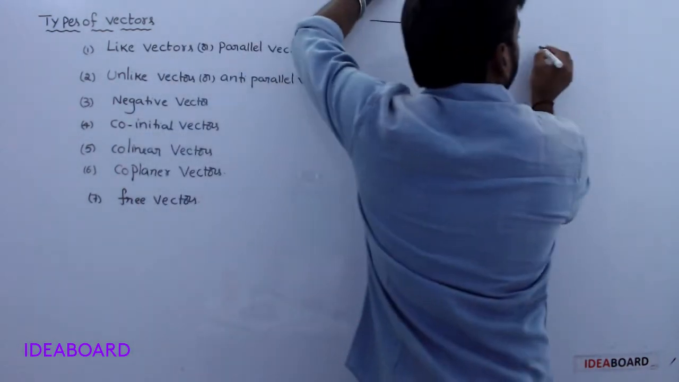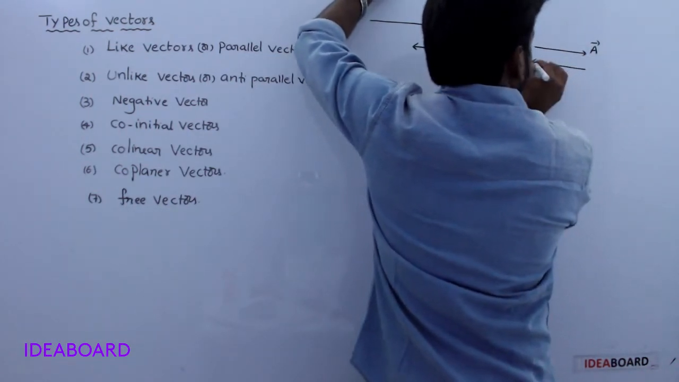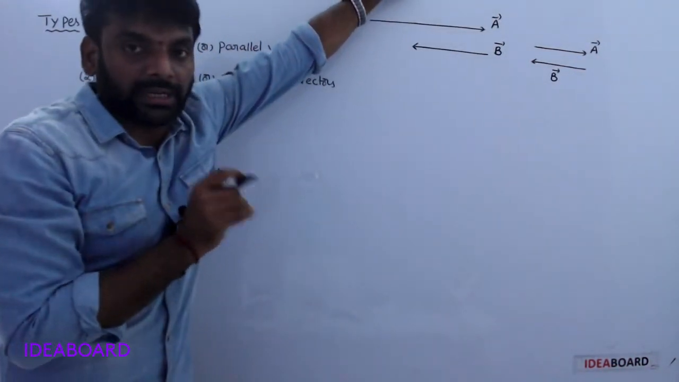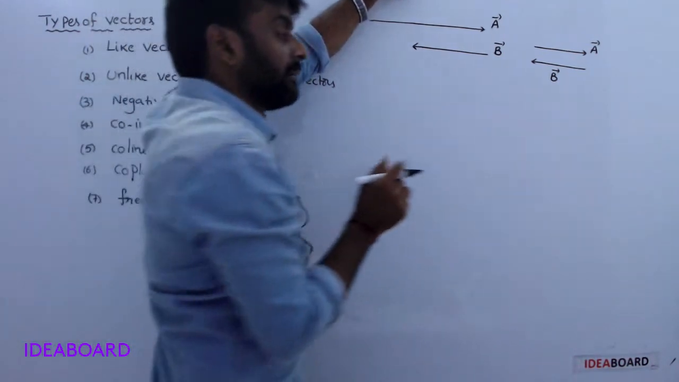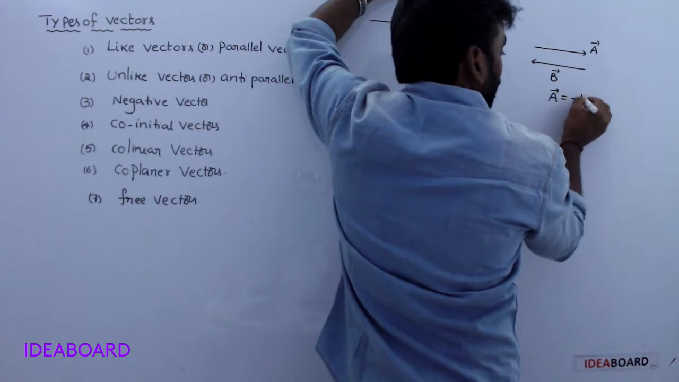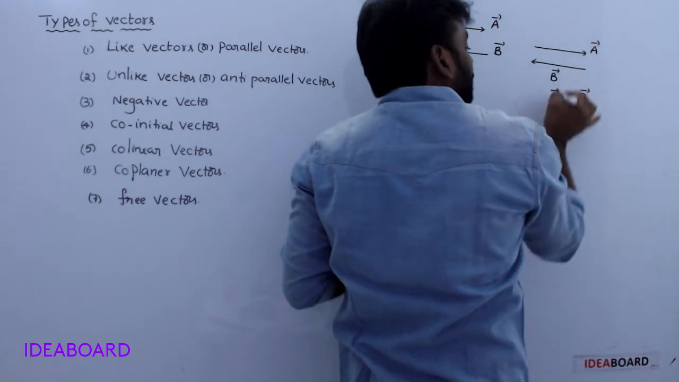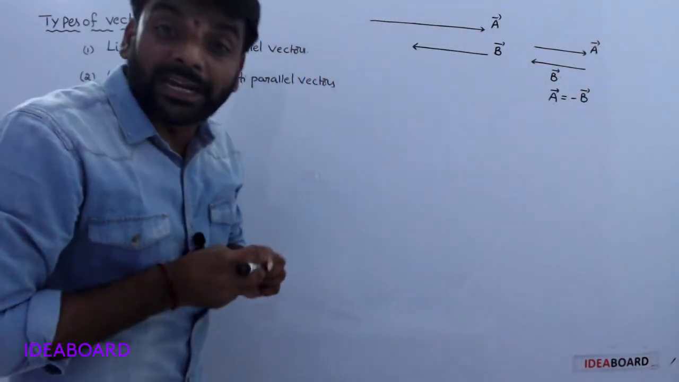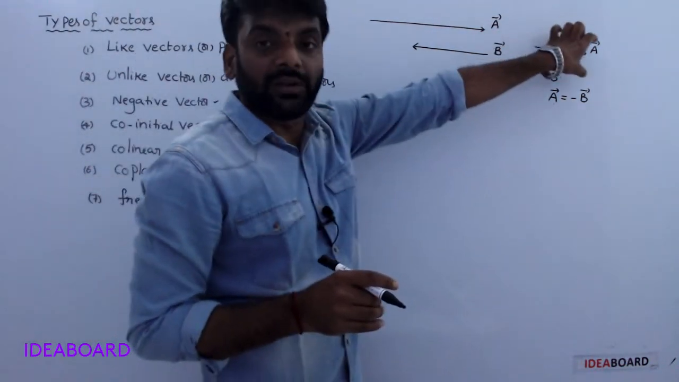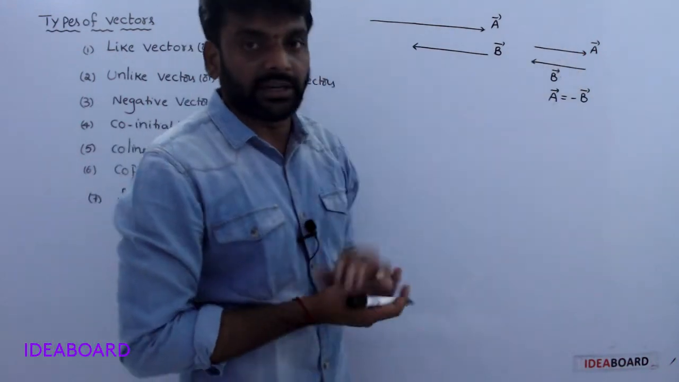For example, A bar has this direction and B bar has this direction. Both are equal in magnitude but opposite in direction. That means you write A bar equals minus B bar. So B bar is the negative vector of A bar. Negative vectors are equal in magnitude but opposite in direction.